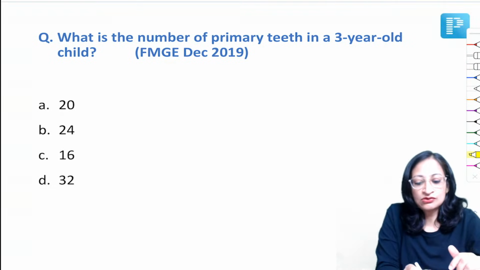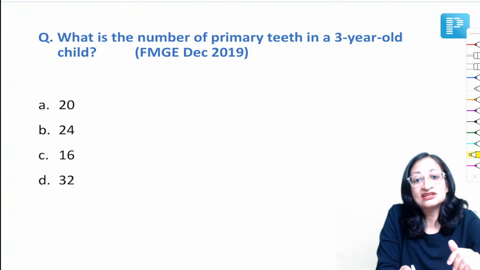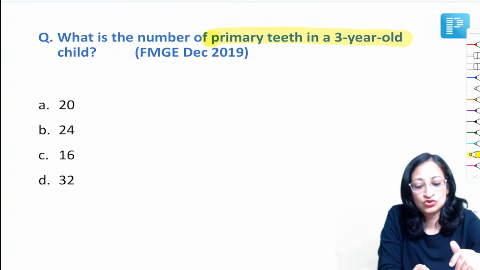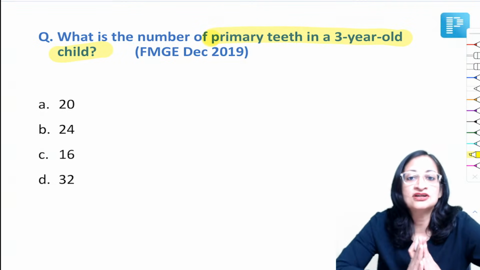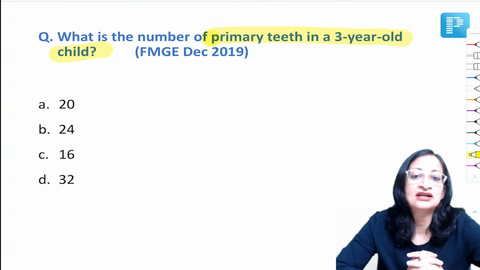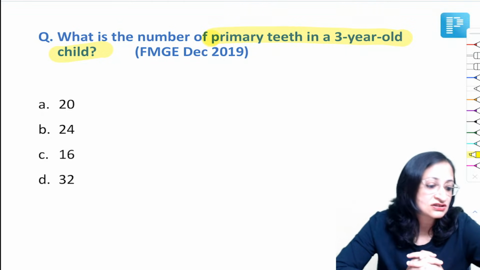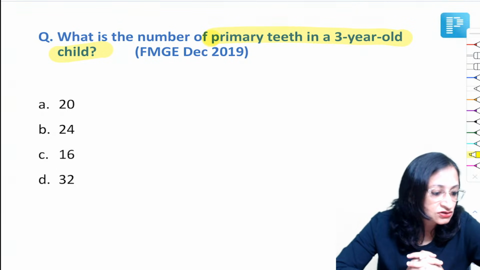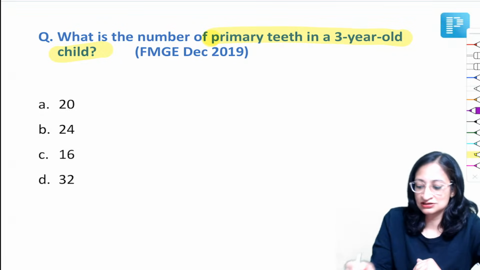Again, a very simple one which was asked in 2019. What is the number of primary teeth in a 3-year-old child? So we all get it. Primary tooth or milk tooth in a 3-year-old child number, whether it is 20, 24, 16, 32. Yes, very good. So it is 20.